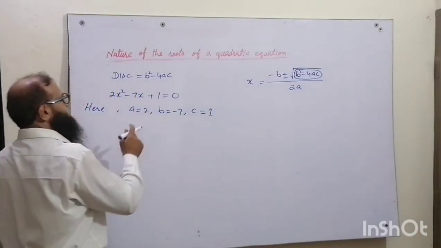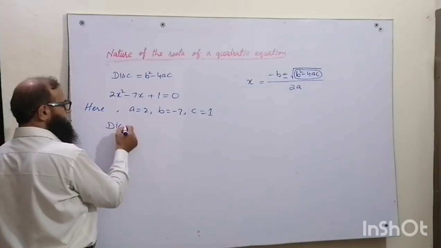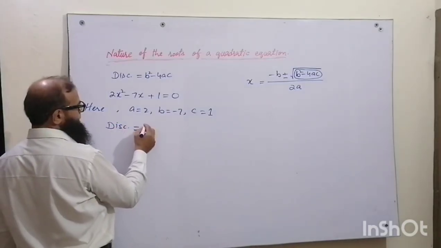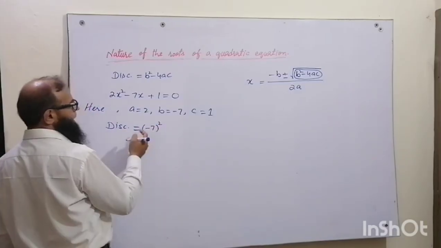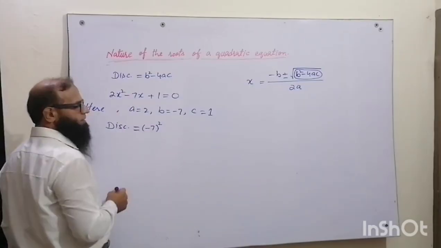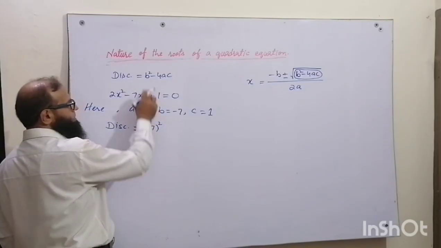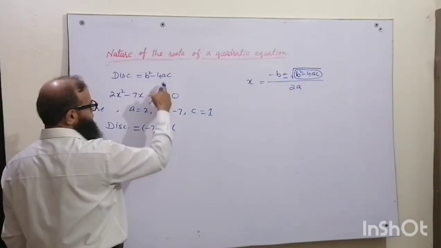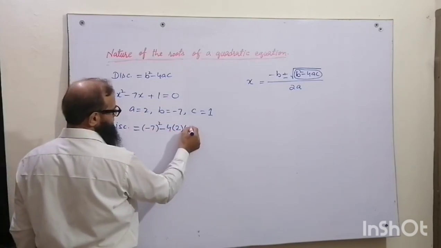So putting these values in this discriminant, we will find its value. For b we have minus 7, so minus 7 square. I am directly putting the values in this discriminant equation: minus 7 square minus 4 into the value of a, which is 2, into c, which is 1.